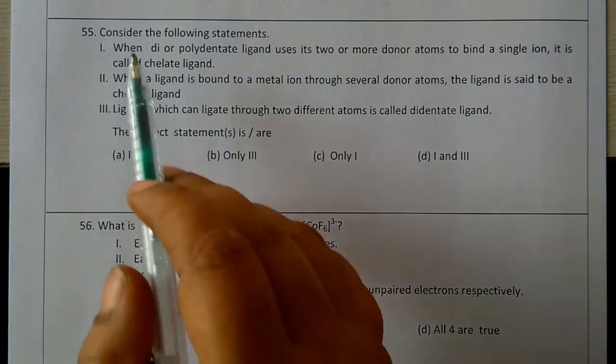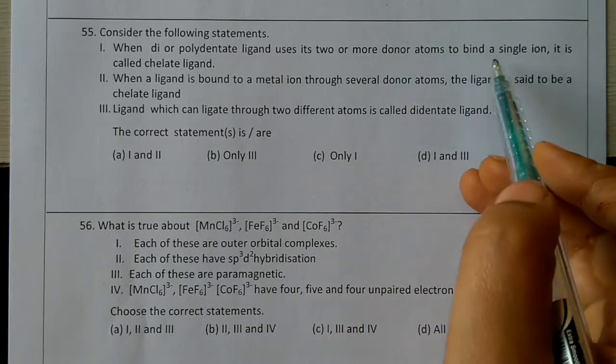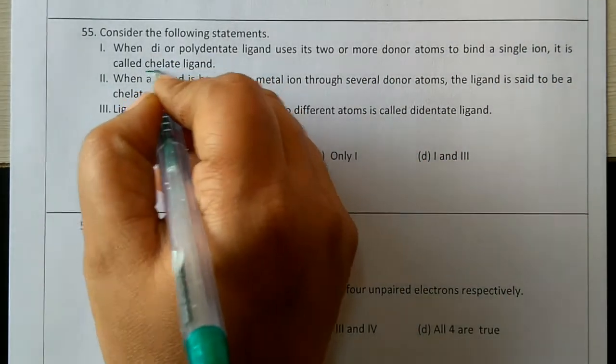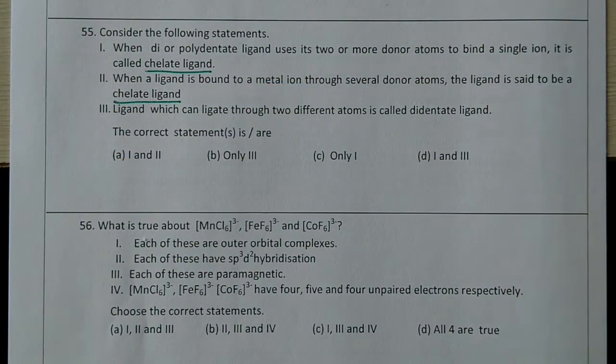If you check, a didentate or polydentate ligand uses its 2 or more donor atoms to bind a single metal ion, it is called a chelate ligand. What is a chelate ligand?